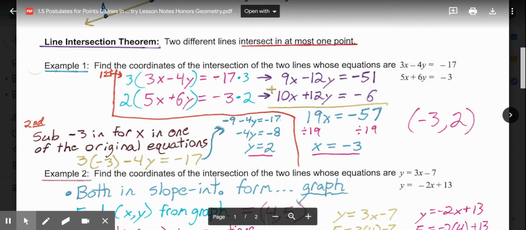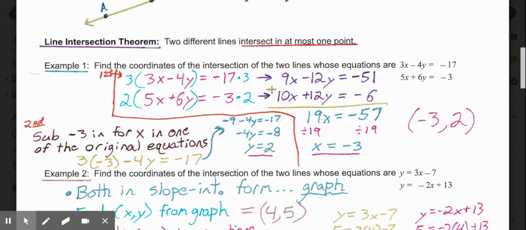So we can add top and bottom, solving a system of equations. That cancels out the negative 12y and positive 12y. So I'm left with 19x equals a negative 57. Then divide by 19, and x equals a negative 3.